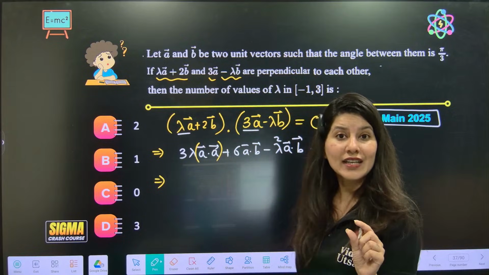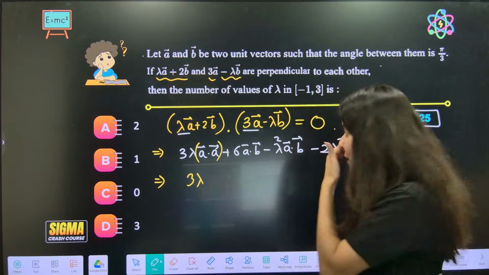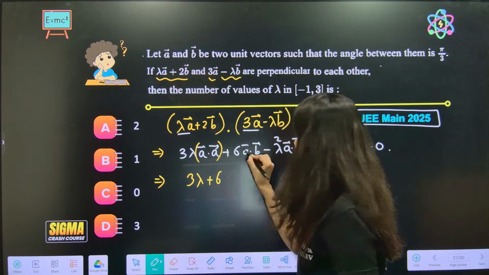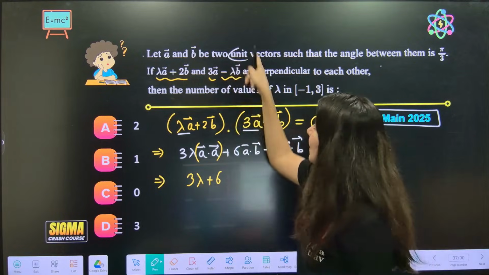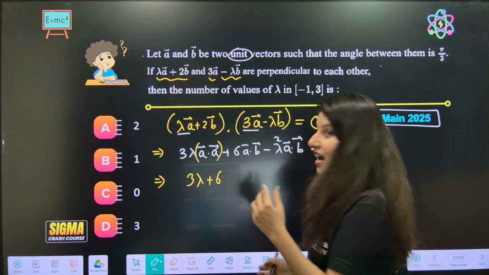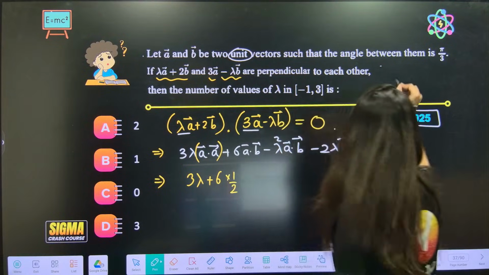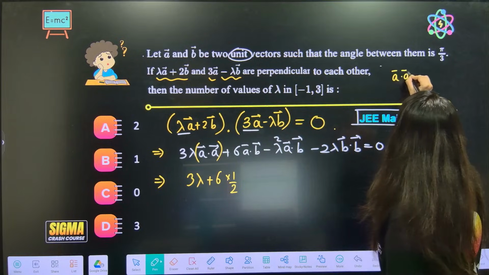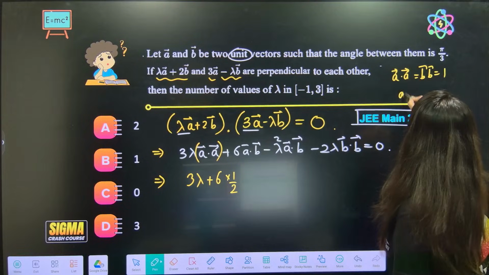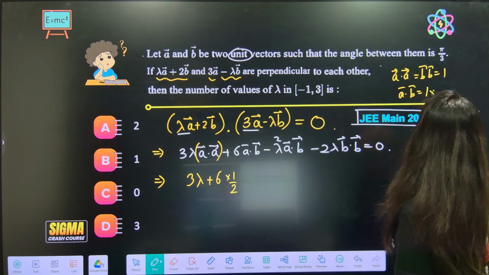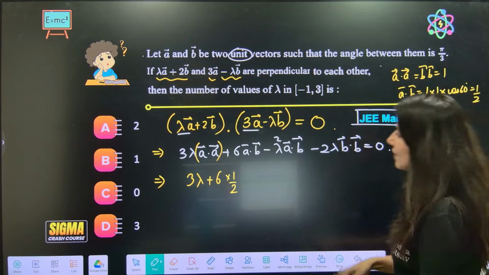A is a unit vector, magnitude is 1. So this is just 3 lambda. Correct? Plus 6. Magnitude of A dot B is what? AB cos theta, magnitude of A 1. Magnitude of B 1. And cos pi by 3 is 1 by 2. Okay, so basically A dot A is equal to B dot B is 1, and A dot B, tell me, 1 into cos 60 degree, that is half. Okay, we'll use it, half.